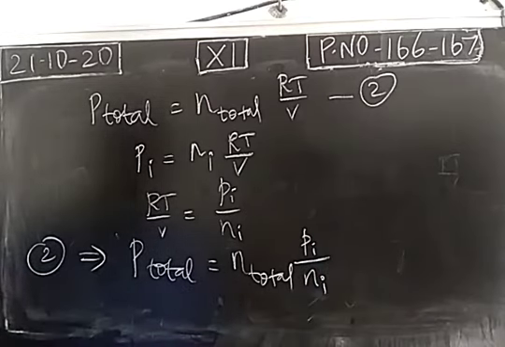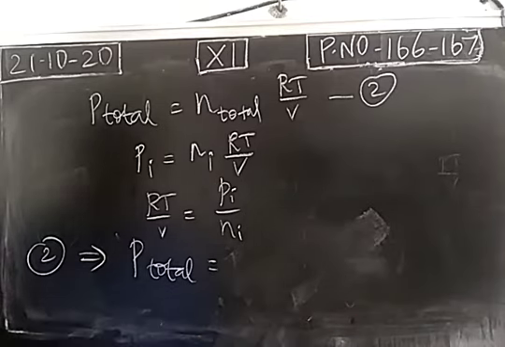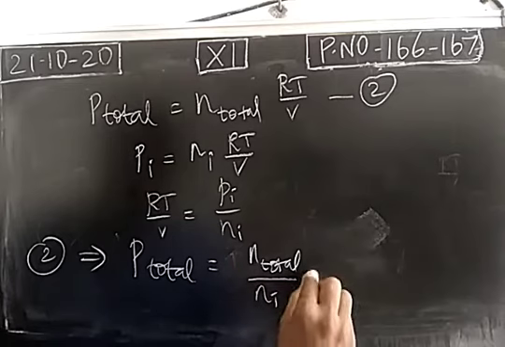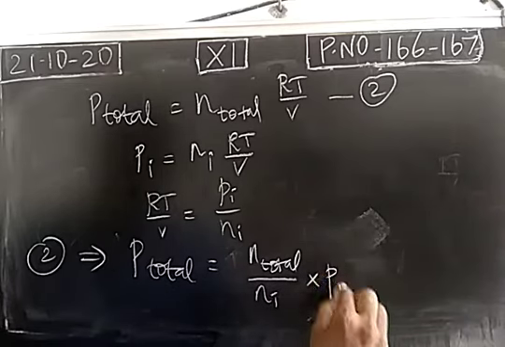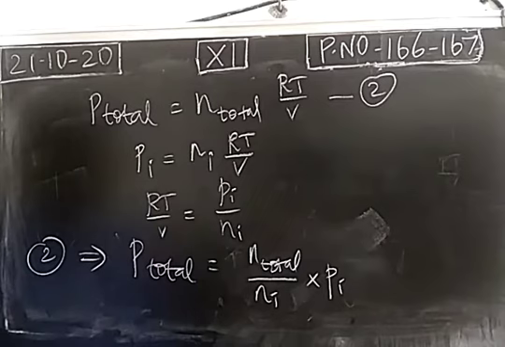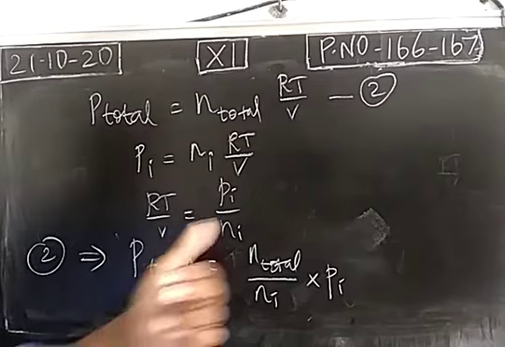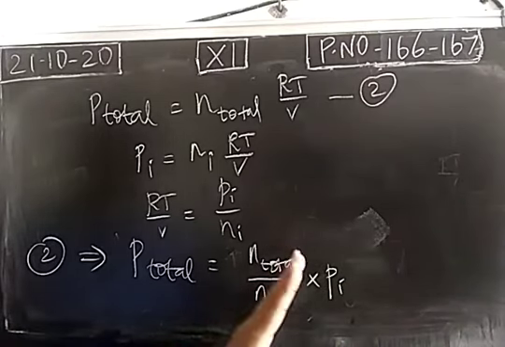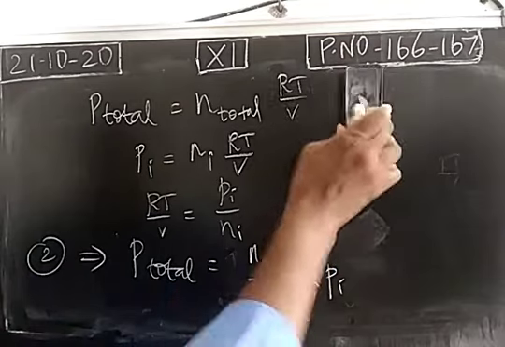So this can be written as total number of moles divided by number of moles of ith component, multiplied by partial pressure of ith component. This equation can be rearranged because we need the formula to calculate partial pressure of the ith component. So this will move to the left hand side.